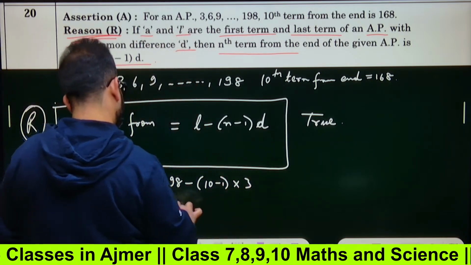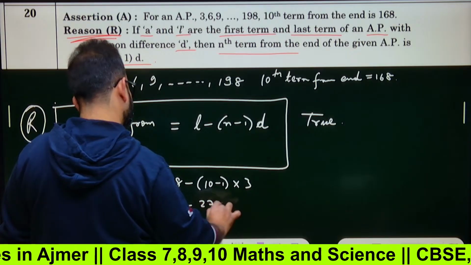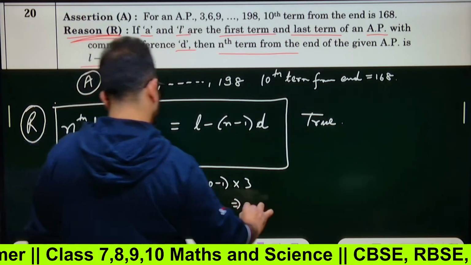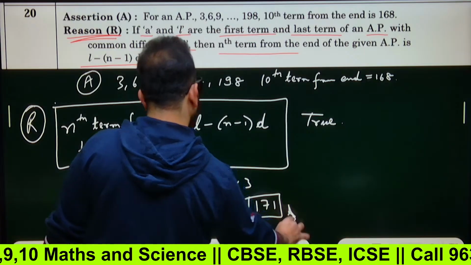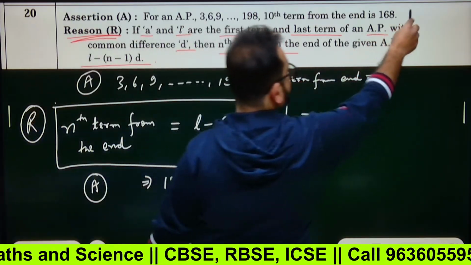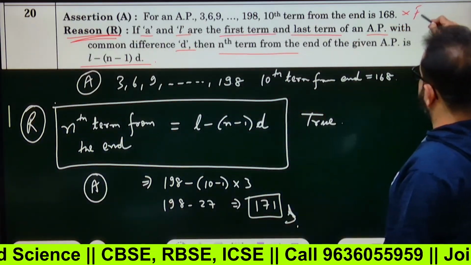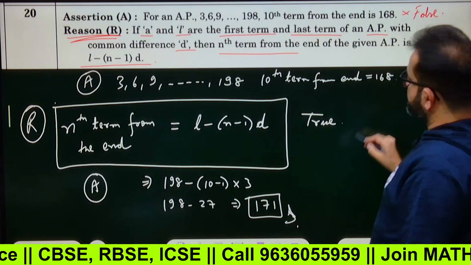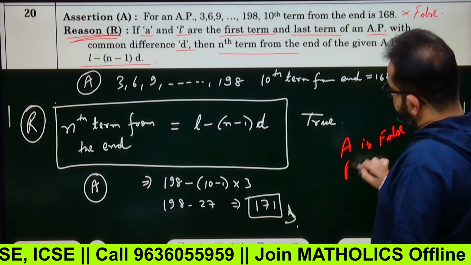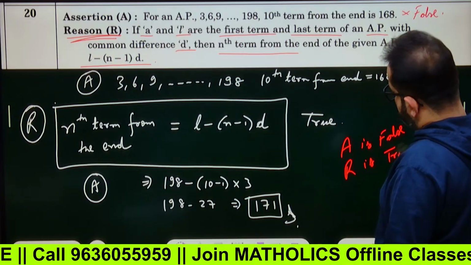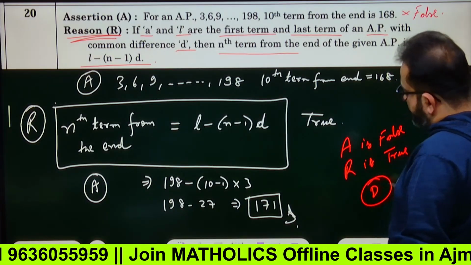So it will be 198 minus 9 threes are 27, so it will be 171. This is my answer, not 168. So the assertion is false, but the reason is true. So option D, for assertion reason types.